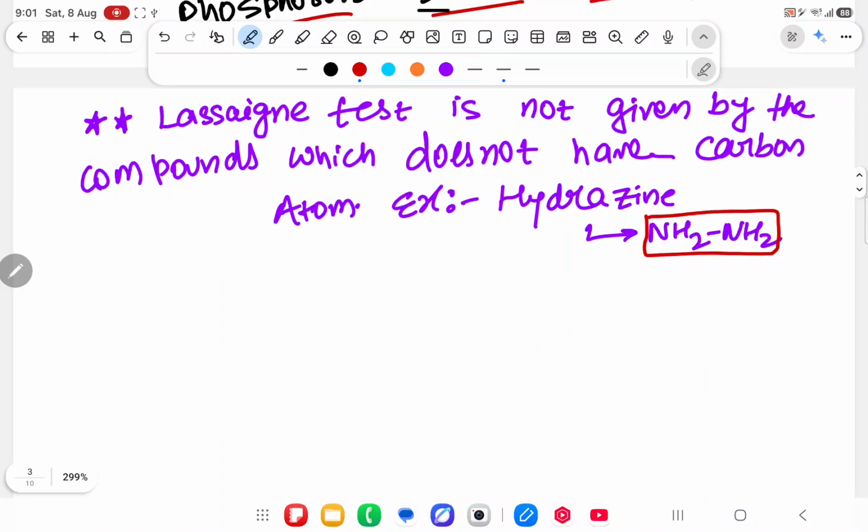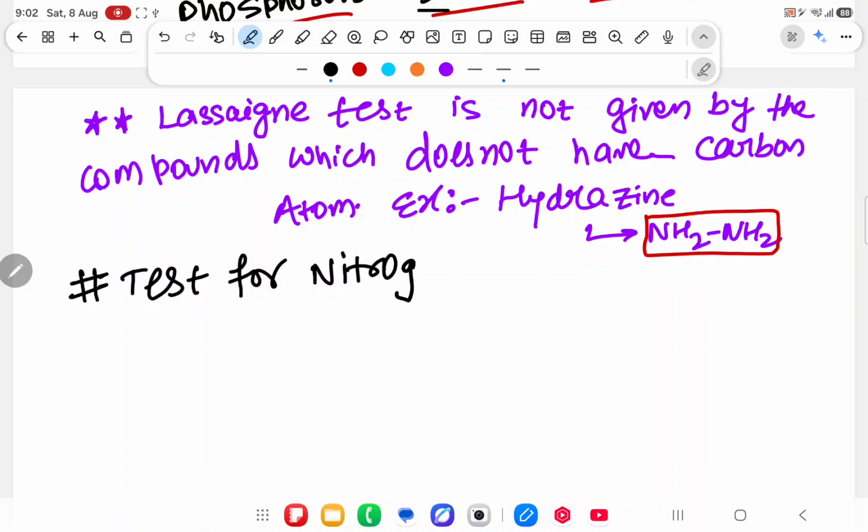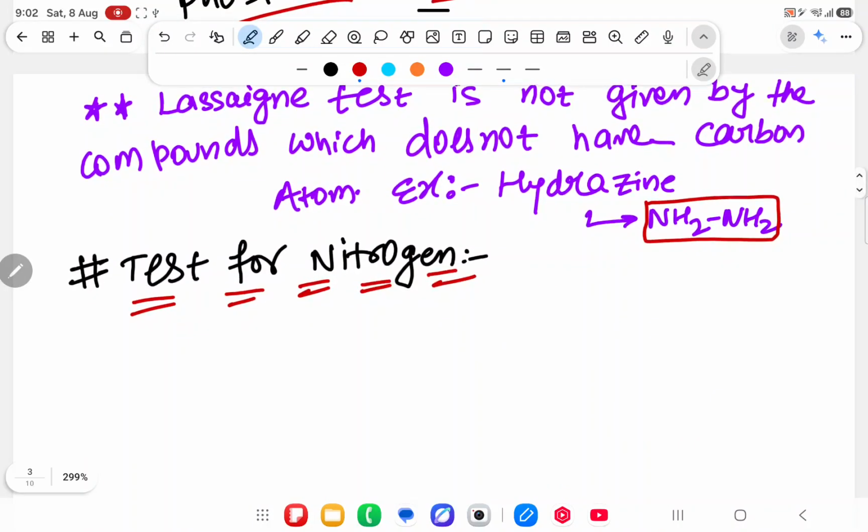The first I am going to do is the test for nitrogen according to Lassaigne. What I will do in the case of the nitrogen test, see, always and always, whenever you have to do the test of any compound, first you will make a sodium fusion extract. What do you mean by sodium fusion extract? Try to react each and every compound with sodium. It means first prepare